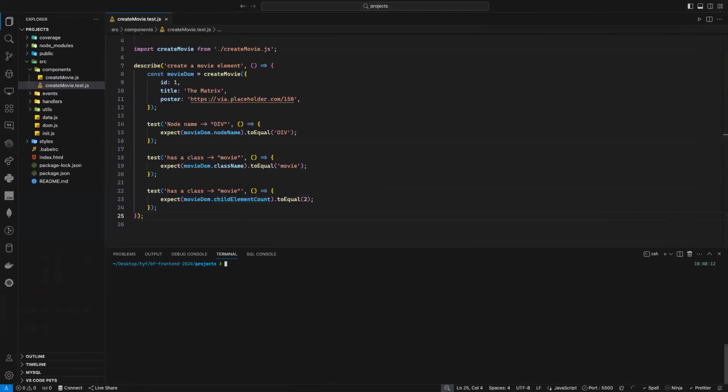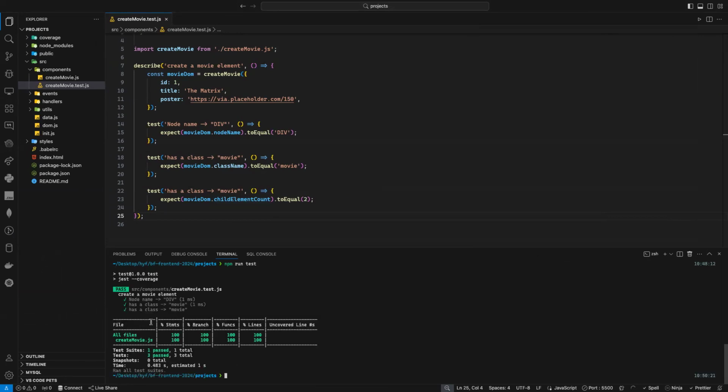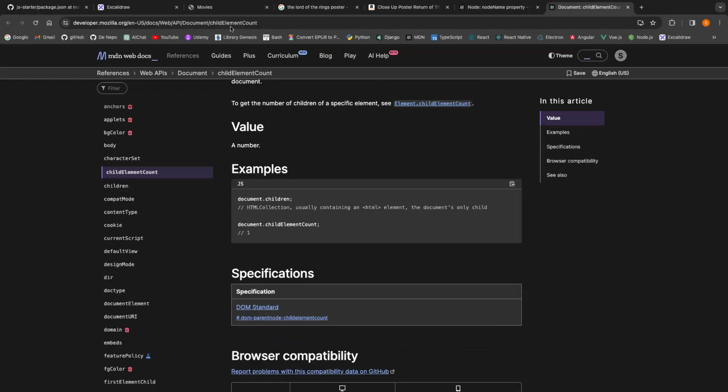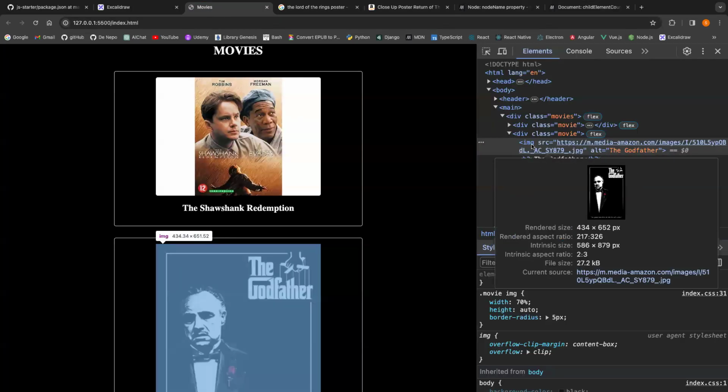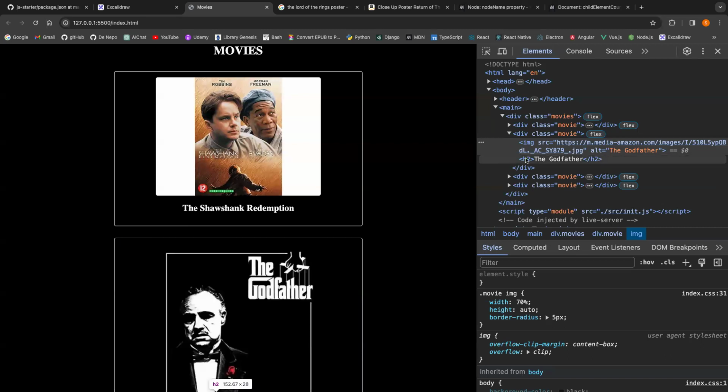Let's see if I'm passing this test as well. And yeah, as you can see, I'm passing the third test as well. So I make sure that my parent node name is div. I make sure it has a class called movie. I make sure it has 2 children. Now here I need to make sure that the first child is, what should the first child be? So I need to make sure that the first child is an image and the second child is H2. And we can do that, of course.